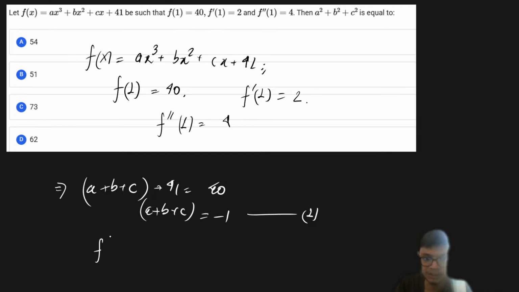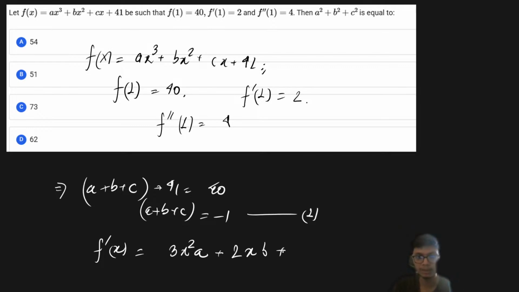And then if we differentiate this expression, we get 3 times a times x square plus 2 times b times x plus c, which is equal to f dash of x. So if I put in f dash of 1, it is going to be 3a plus 2b plus c, which is equal to 2, as given.